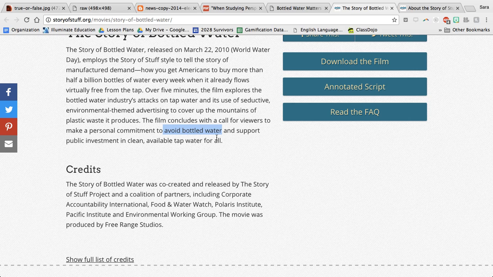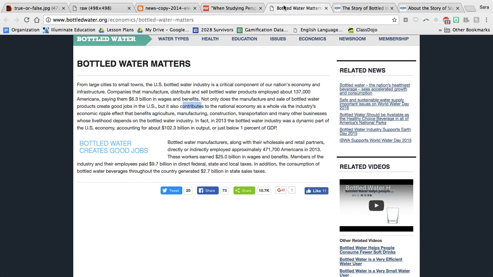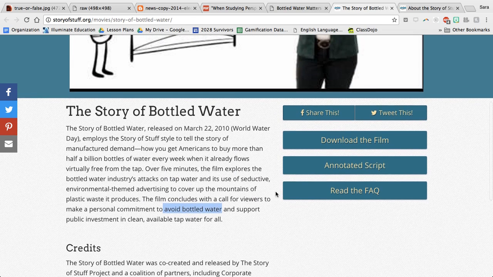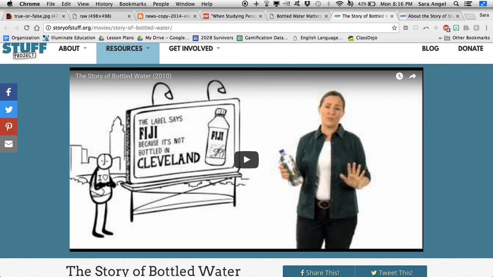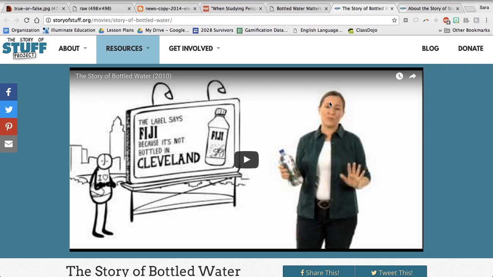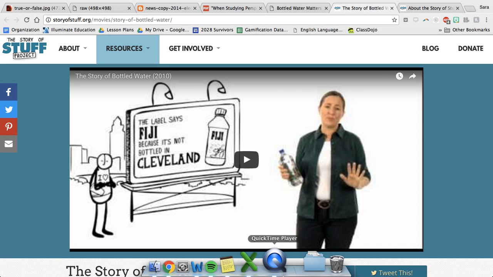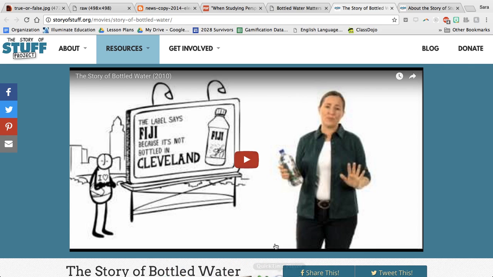It sounds pretty negative. Again here, I haven't actually read the whole article. I've only skimmed through for both of these articles, but I can already start to make some guesses about how they're feeling just based on the little bits of language that I've picked up on and by thinking about who is the source, what side of the debate would they be on. As you start to do your reading today, I want you to really think about who is the source, what is their point of view, what side of the debate would they be on, and what language are they using to teach me about their perspective.